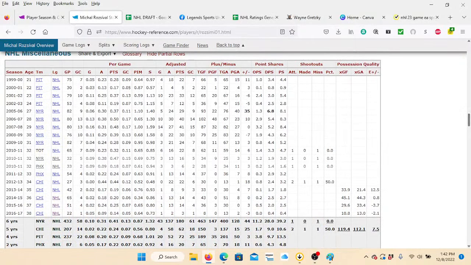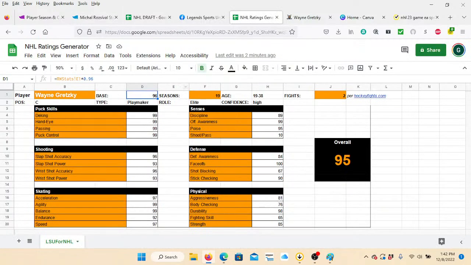If you're familiar with baseball at all, the concept of win shares is something that Bill James created for baseball as evaluating a player's contribution to a team. So Hockey Reference has this as point shares, which is basically their version of that. So the base is kind of based off of that.